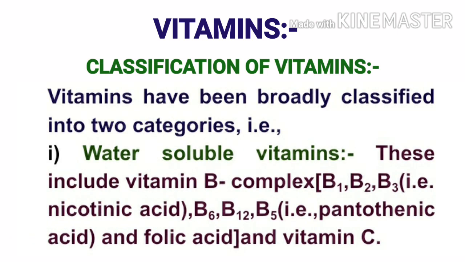The next topic is classification of vitamins. Vitamins have been broadly classified into two categories. The first category is water soluble vitamins. So these water soluble vitamins include vitamin B complex. Vitamin B complex includes vitamin B1, B2, B3 that is nicotinic acid, B6, B12, B5 that is pantothenic acid and folic acid, and vitamin C.